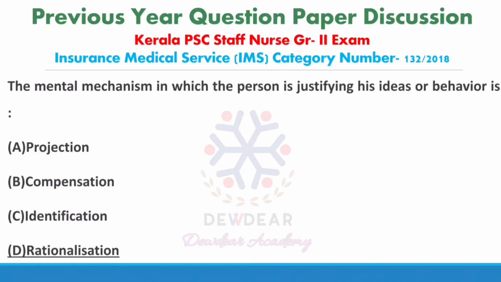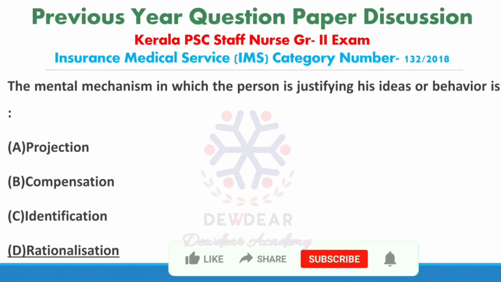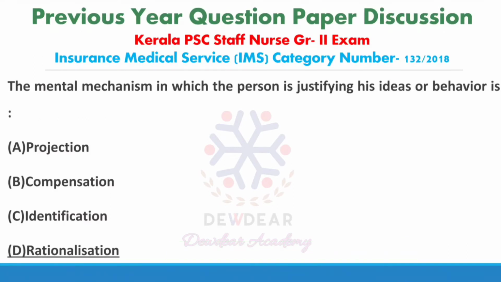What is compensation? Compensation means putting forth extra effort to achieve in an area to affect real or imagined deficiencies in another area. Example, a student who fails in his studies may compensate for it by becoming college champion in athletics. So he is putting extra effort to achieve in an area to affect the real or imagined deficiency in another area. That is compensation.